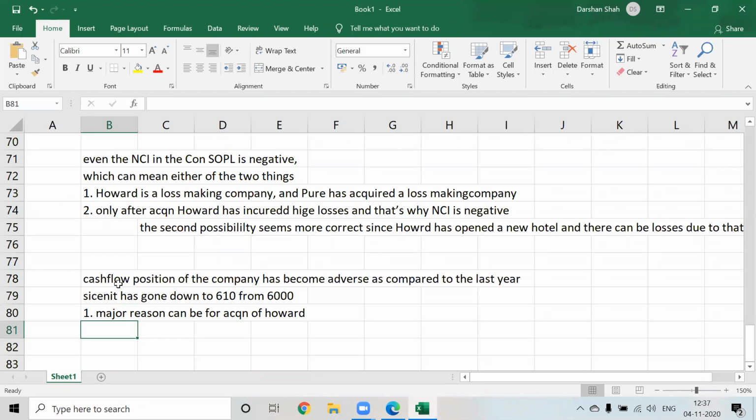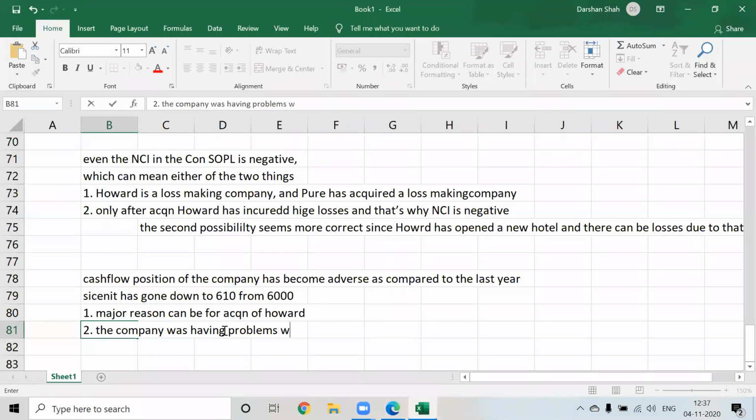And another reason is what? The company was having problems with the extended payment terms. However, this problem will not continue to exist. Why?